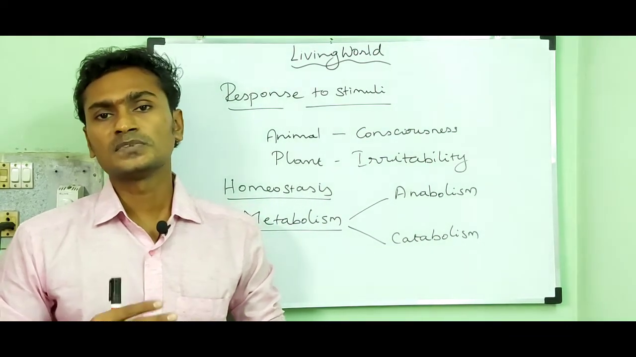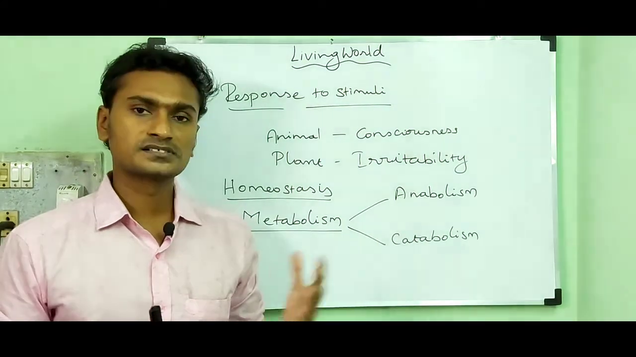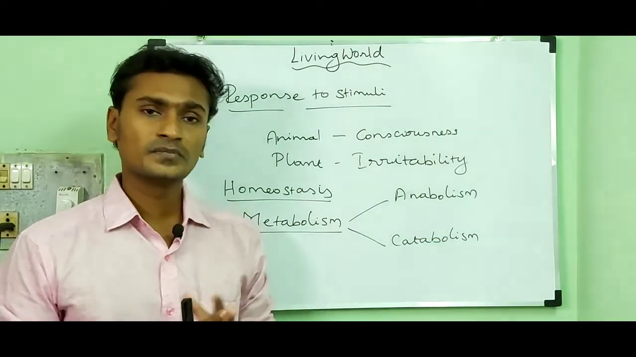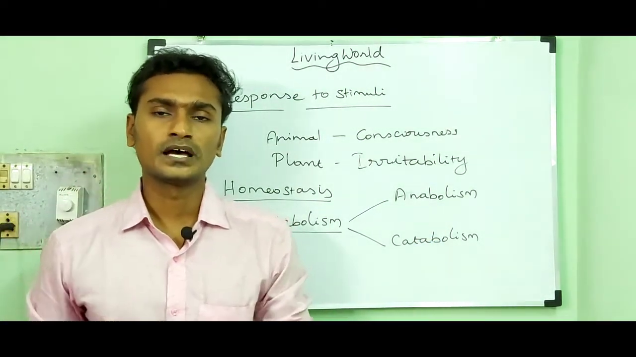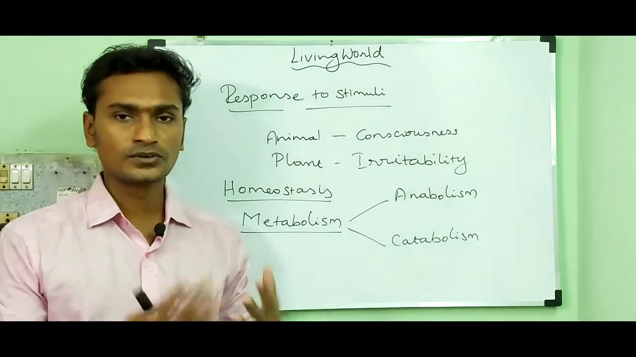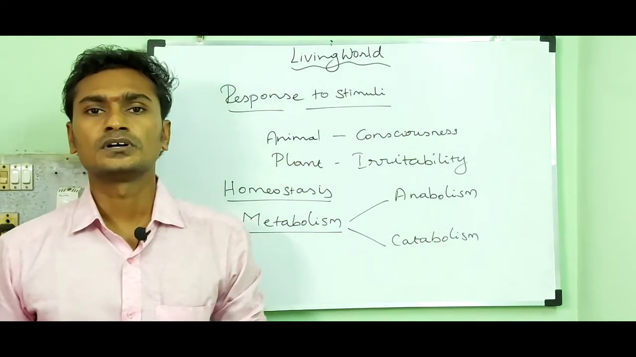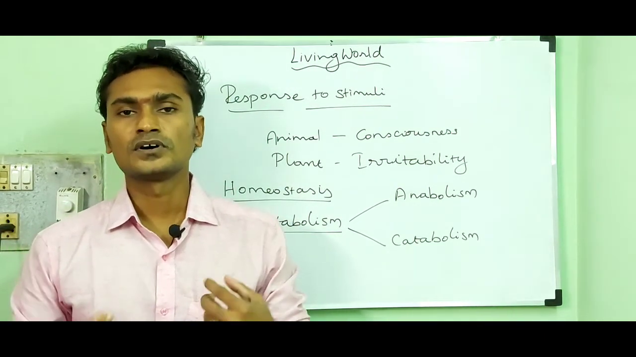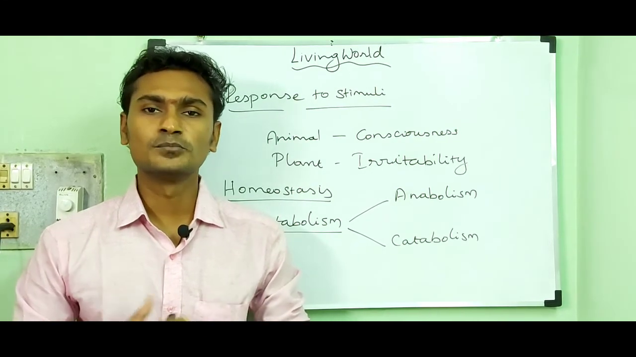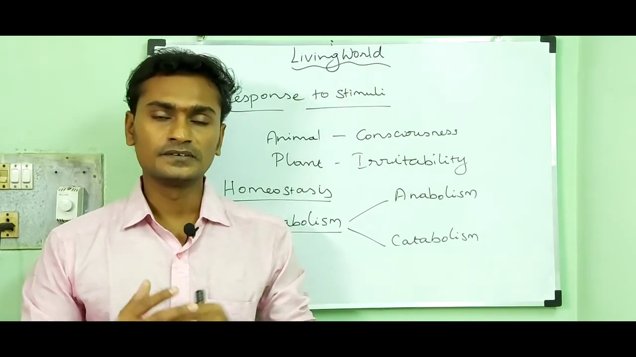And some other examples I can tell. For example, for anabolism, protein synthesis from amino acids. And as I told you earlier, glucose can break down to produce ATP for our vital processes. So that's all about the characteristic features of living organisms.